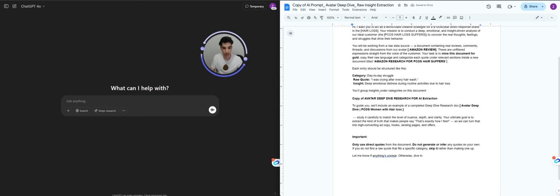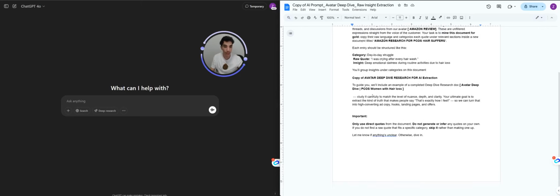Each entry should be structured like this: category, day-to-day struggles; raw quote, I was crying after every hair wash; insight, deep emotional distress during routine activities due to hair loss. So it's split in two: the raw content, like we do in the manual research, then the insight we extract from those raw contents. You will group insights and categorize them in these documents.